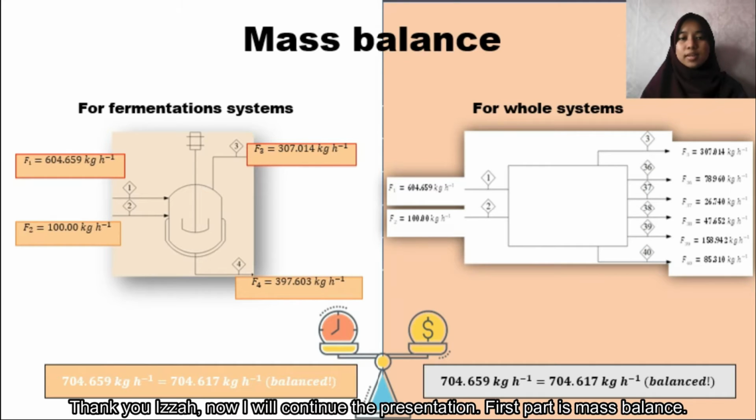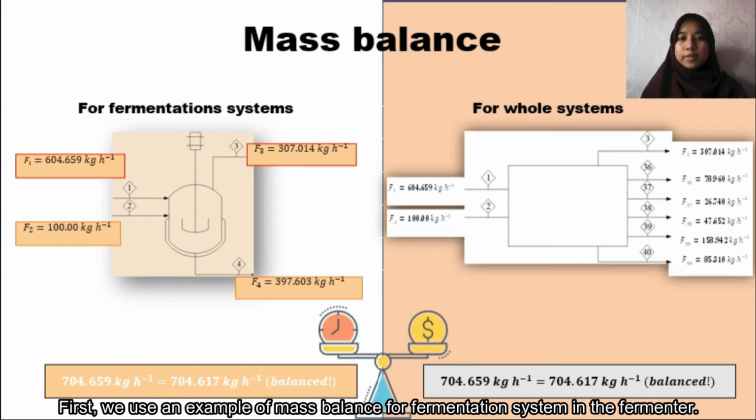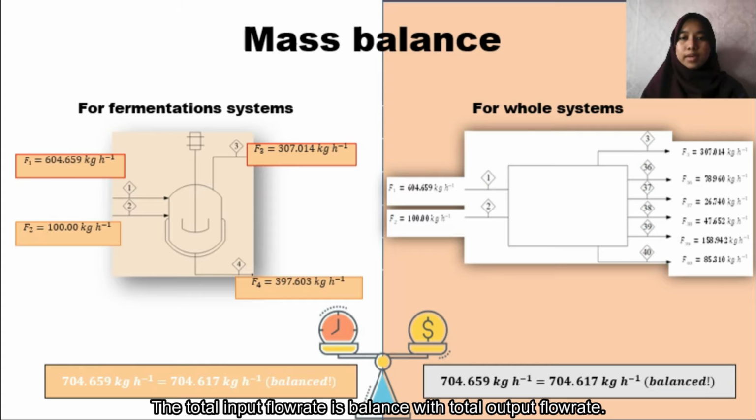Thank you, Izzah. Now, I will continue the presentation. First part is mass balance. First, we use an example of mass balance of the fermentation system in the fermenter. The total input flow rate is balanced with the total output flow rate. While for the mass balance of the whole system, the total input and output flow rates are balanced.